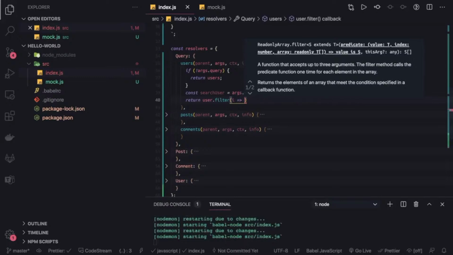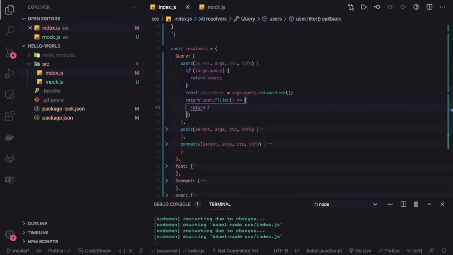Here we can return, okay, this is filter, so we can return user. Let's put this user instead of i for more readability. user.name.toLowerCase(), if this includes the search user, that means we have to return this filtered user, right? Same kind of scenario we can put for the posts.